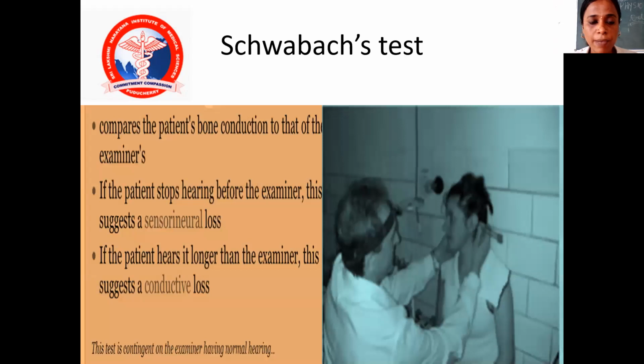In Schwabach's test, compare the patient's bone conduction to that of the examiner. If the patient stops hearing before the examiner, this suggests a sensorineural loss. If the patient hears it longer than the examiner, this suggests a conductive loss. This test is contingent on the examiner having normal hearing.